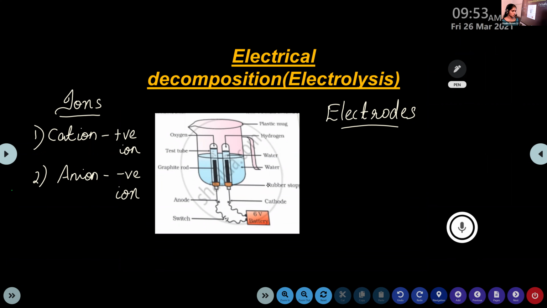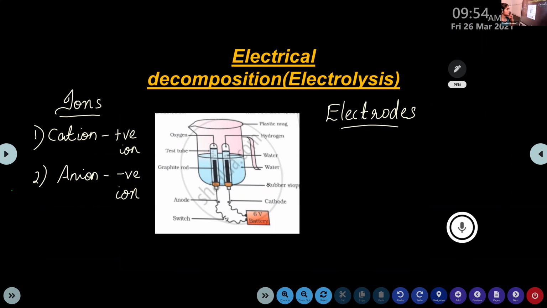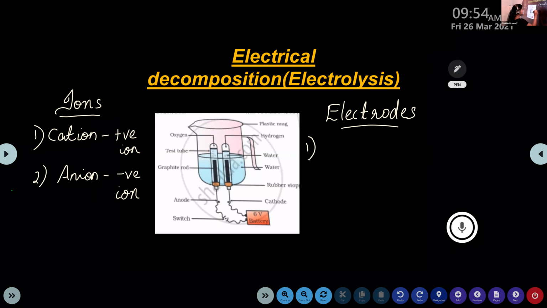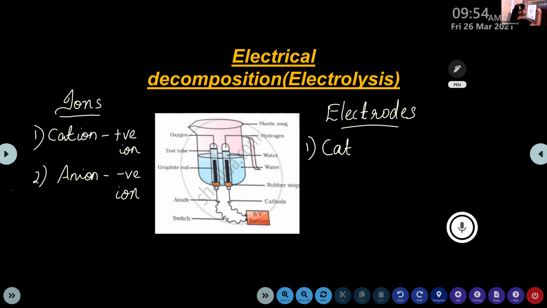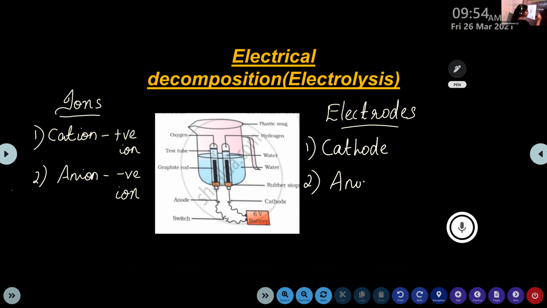It is known as electrode. And here also these electrodes act as different charges. The first one is cathode and the second one is anode. Can you guess the charges of cathode and anode?